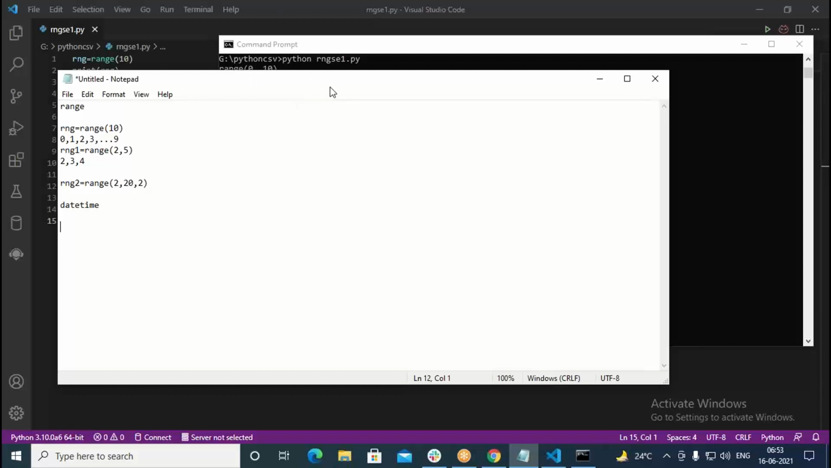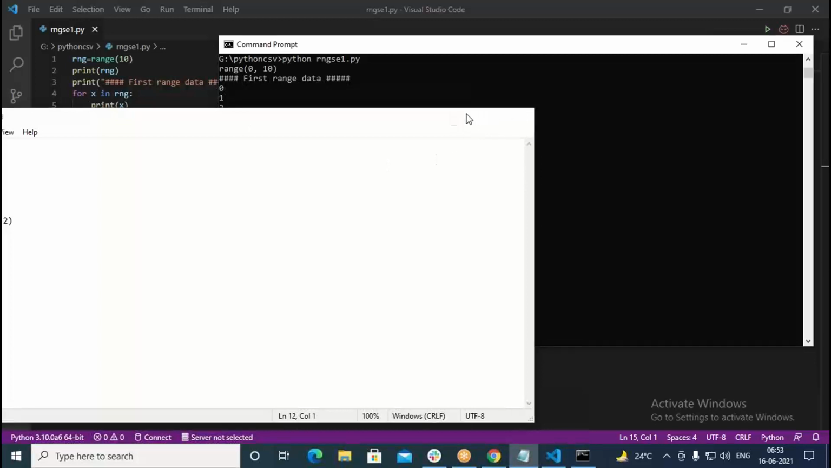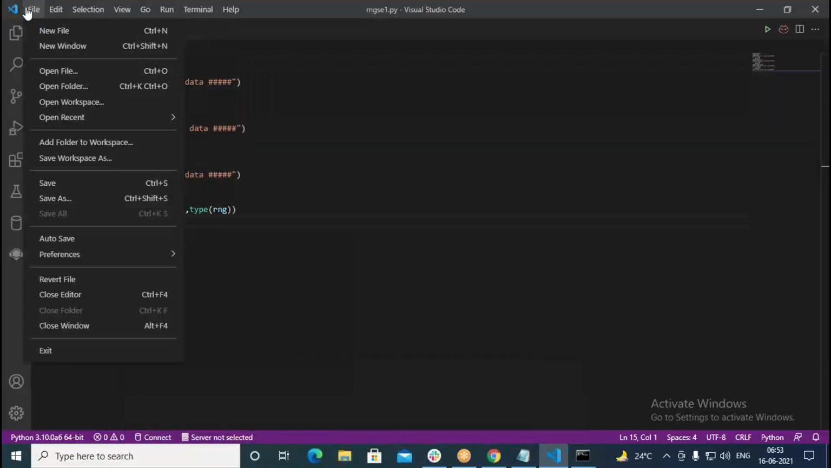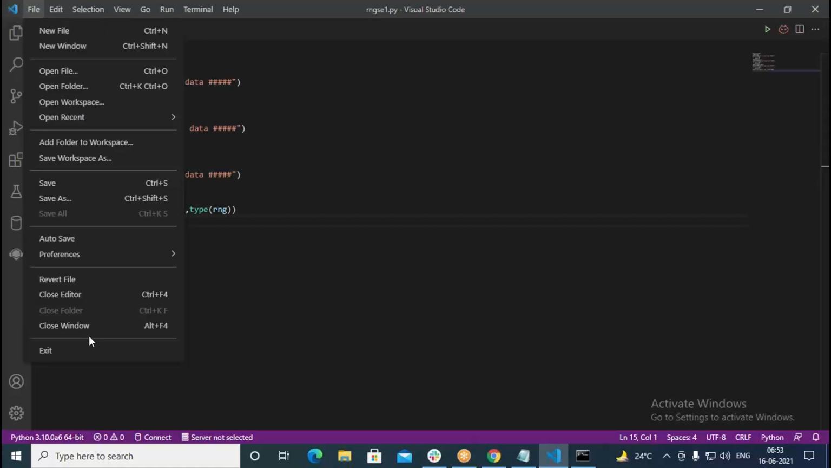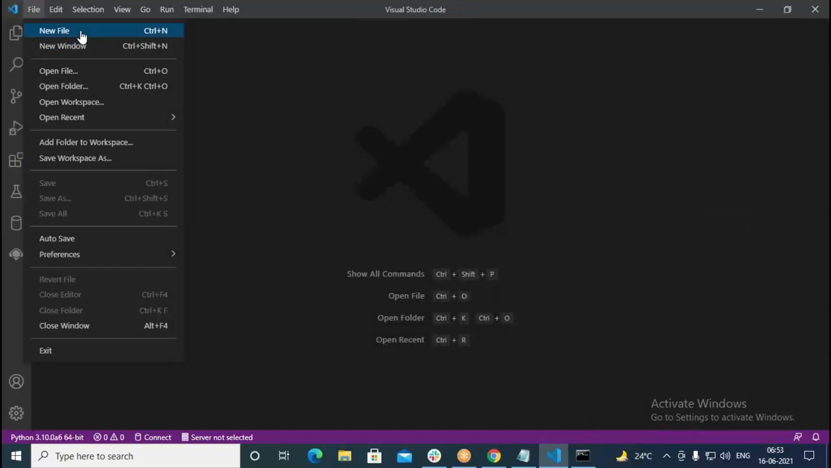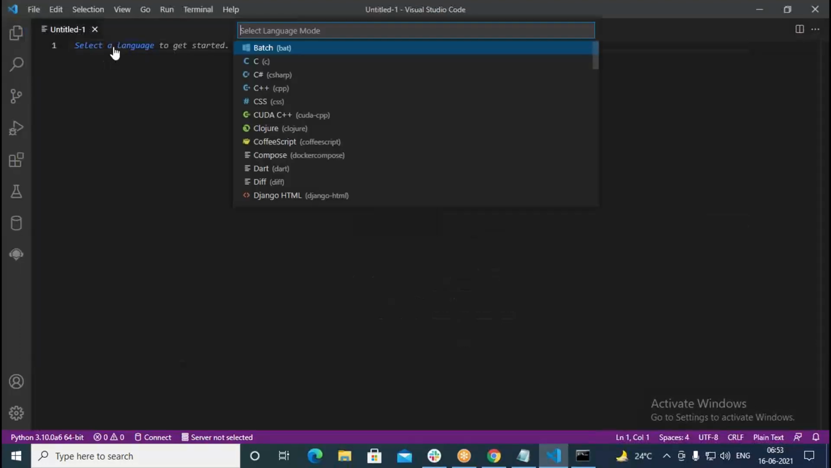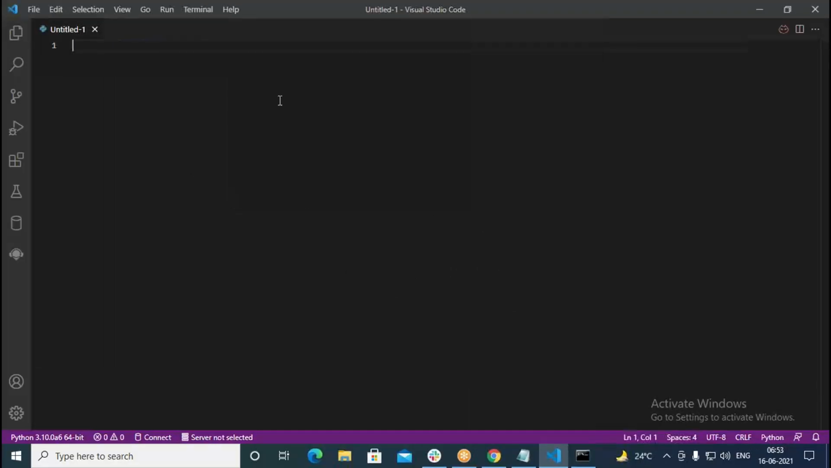Now I show you how to use this date and time. I save this, then I close this file. Now once again I click on the new file, use Python again. In this, I demonstrate the date and time.